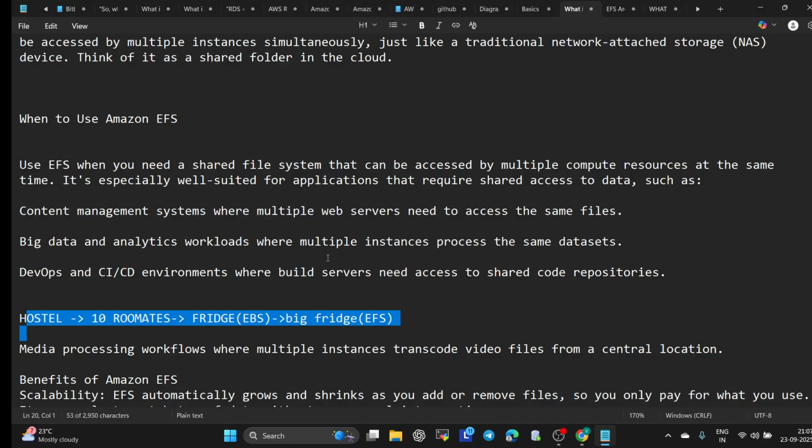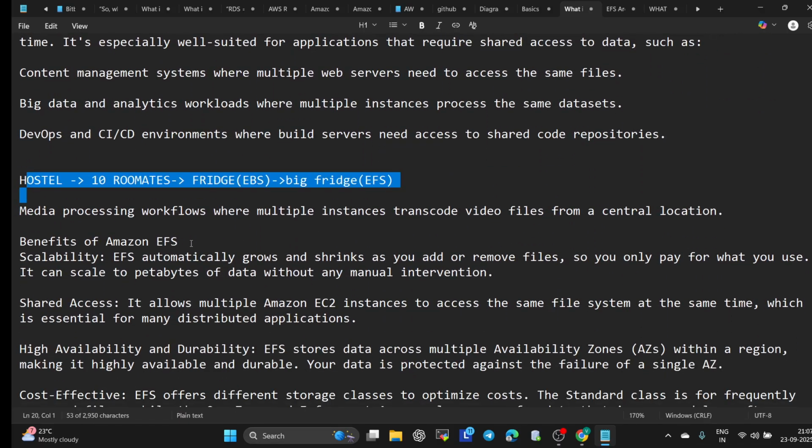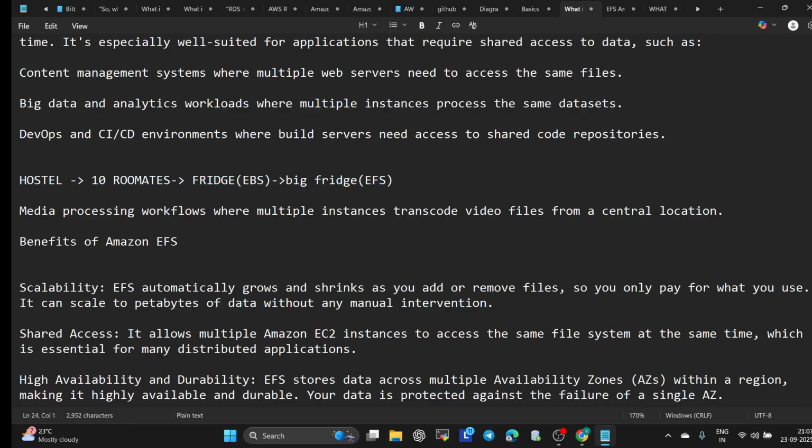Now, the benefits of Amazon EFS. What are the benefits? First thing is scalability. EFS automatically grows and shrinks as you add or remove files, so you only pay for what you are using. It can scale to petabytes of data without manual intervention. So you don't need to scale the storage yourself.